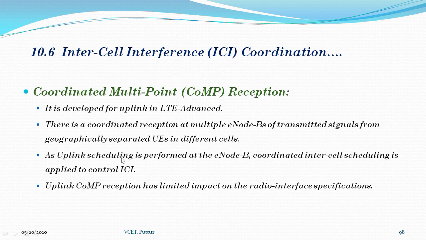Compared to the downlink, uplink coordinated multi-point reception is expected to have a very limited impact on the radio interface specifications, as the uplink scheduling is performed at the eNode B. Coordinated intercell scheduling is applied to control the intercell interference.